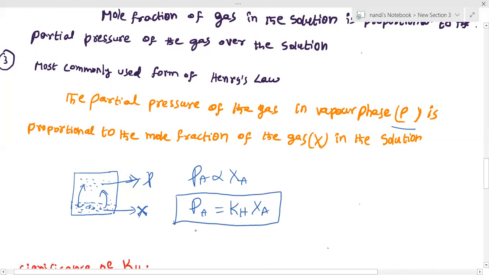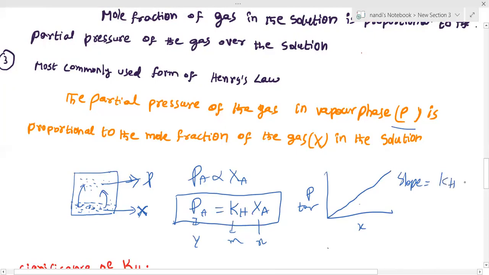You can draw a graph between partial pressure and mole fraction. This is Y, this is m, this is X. This looks like the formula y equals mx. I can take pressure here in torr and mole fraction X. This is a straight line, so the slope equals KH, the Henry's law constant.